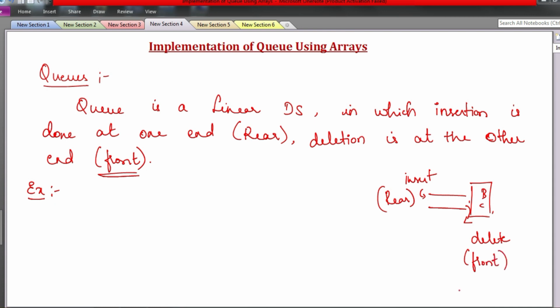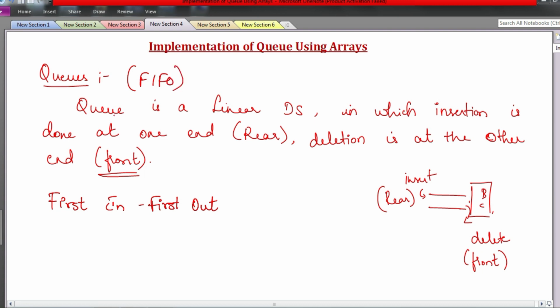In systems also there are a lot of processes in which the first in is the first out. The first element which enters will be the first one to go out of the structure or the queue. So we say first in, first out. The queue process is also referred to as FIFO. First in first out means the element that is inserted first is the one that is removed.